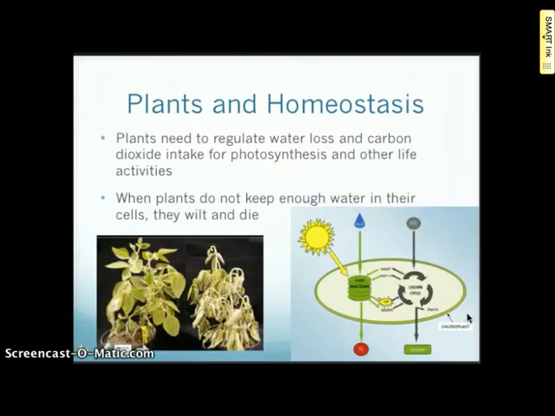Plants and homeostasis. Plants need to regulate water loss and carbon dioxide intake for photosynthesis and other life activities. When plants do not keep enough water in their cells, they wilt and die. As a reminder of what photosynthesis is, take a look at the diagram on the right. We'll see that light energy along with water and carbon dioxide is necessary to make the sugar or glucose in the chloroplast.